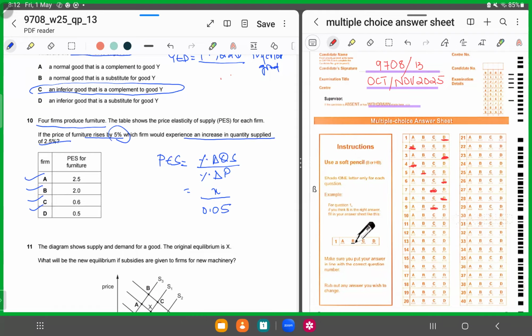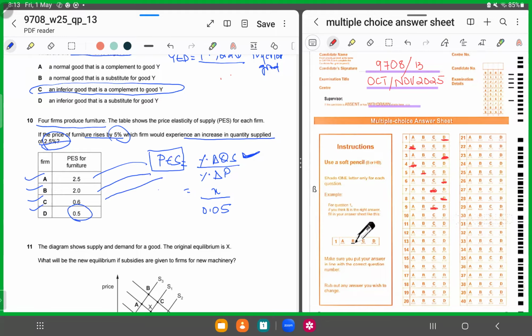They want to know which firm gets 2.5%. So by trial and error, in place of price elasticity of supply, you put in values for each firm. First you put in 2.5, then 2, then 0.6, and finally 0.5.